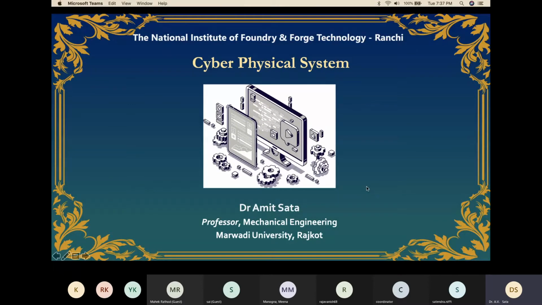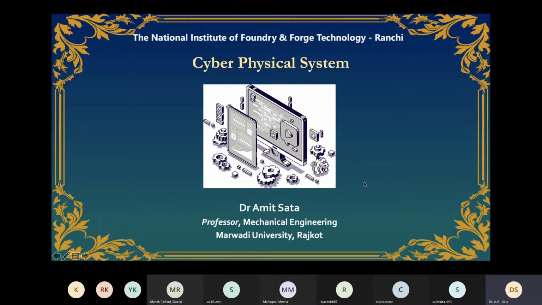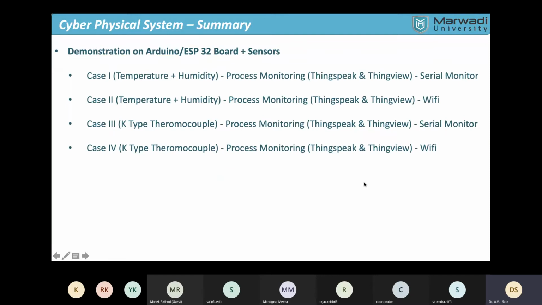Then we discussed the K-type thermocouple for a higher range of temperature. We also learned how to combine two sensors together and connect them with the ESP32. So these are the case studies we have seen so far. First, temperature and humidity with the serial monitor. Case 2, DHT11 temperature and humidity with Wi-Fi. Then K-type thermocouple with serial monitor, and K-type thermocouple with Wi-Fi. And then we saw how to combine the DHT11 with the K-type thermocouple, two sensors in one board.